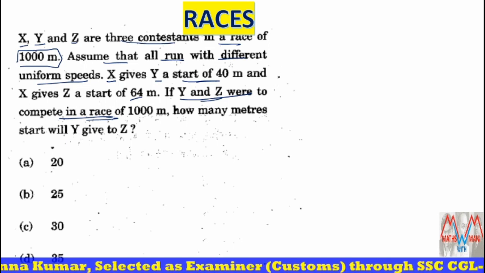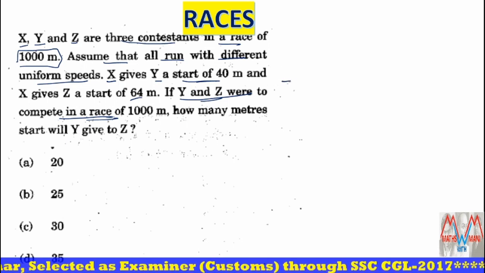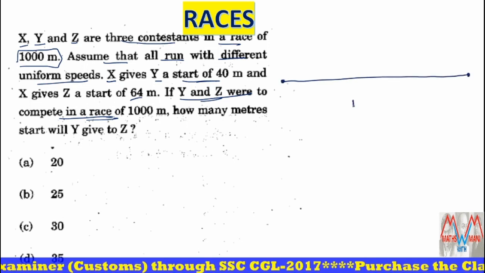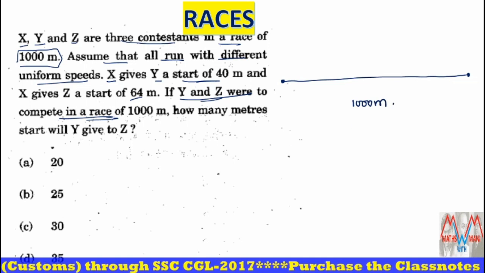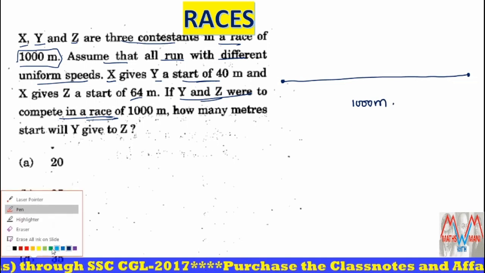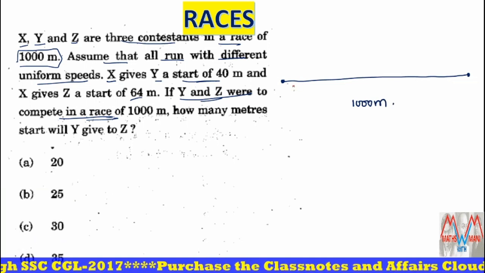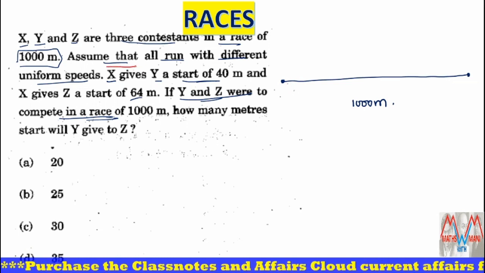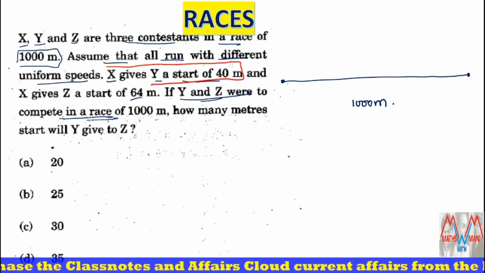In the first case, there are three contestants in a 1000 meters race. In this race, what happened? X gives Y a start of 40 meters. First, you have to understand what this means.